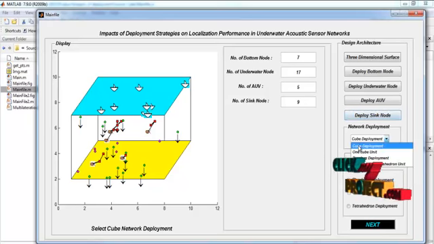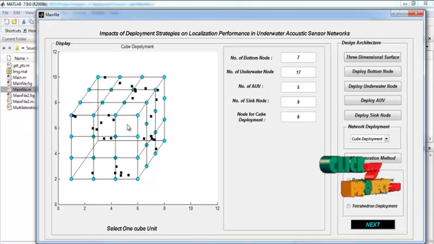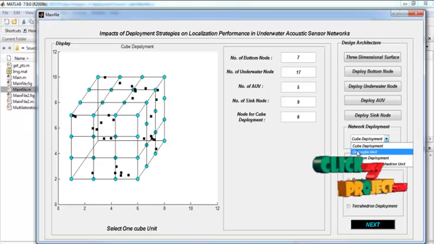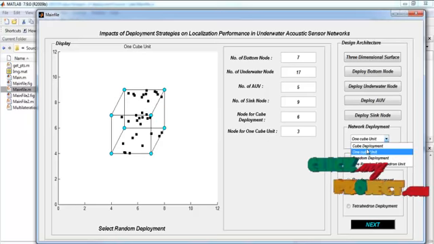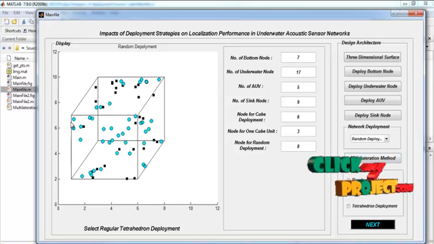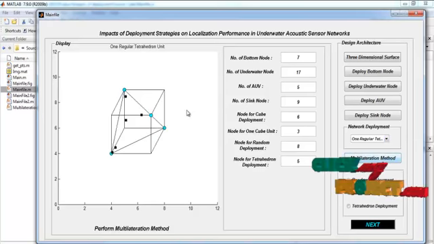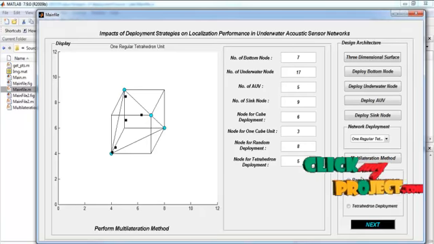By selecting the cube deployment, we perform the cube deployment operation. Here the bottom nodes and also anchor nodes are deployed. By selecting the 1 cube unit, we perform the 1 cube unit. And this is the random deployment scheme. And by selecting the one regular tetrahedron deployment, this is the one regular tetrahedron deployment where anchor nodes and also ordinate nodes are deployed. Now we perform the topology operation.